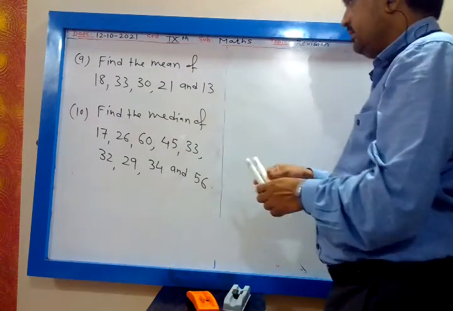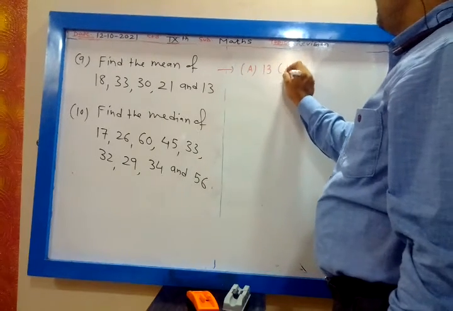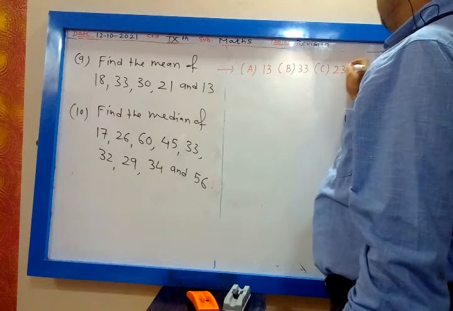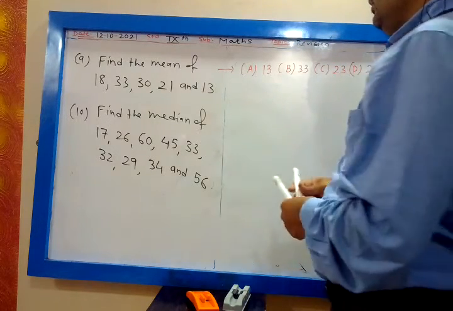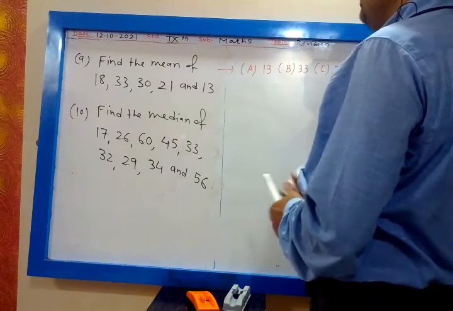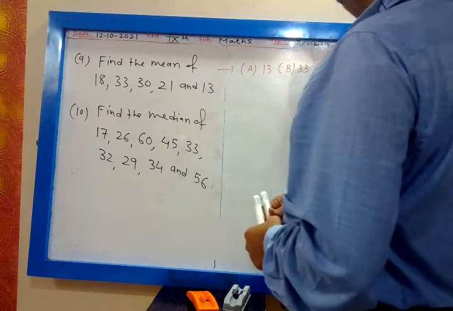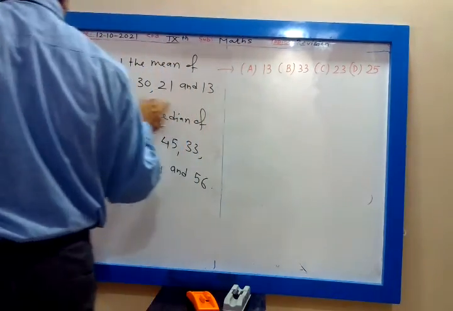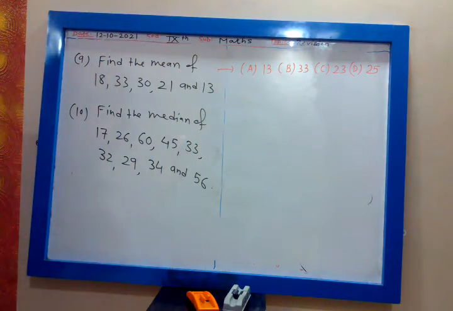Let me give the options for this question. Option A 13, B 33, C 23, D 25. Good. Mean value does not mean that it will be one of the values. Remember, my dear, mean and median does not mean that they will be. So do not get confused.